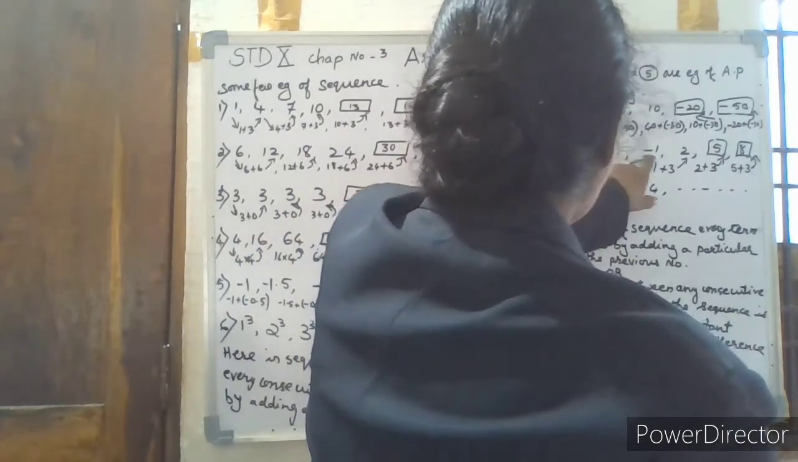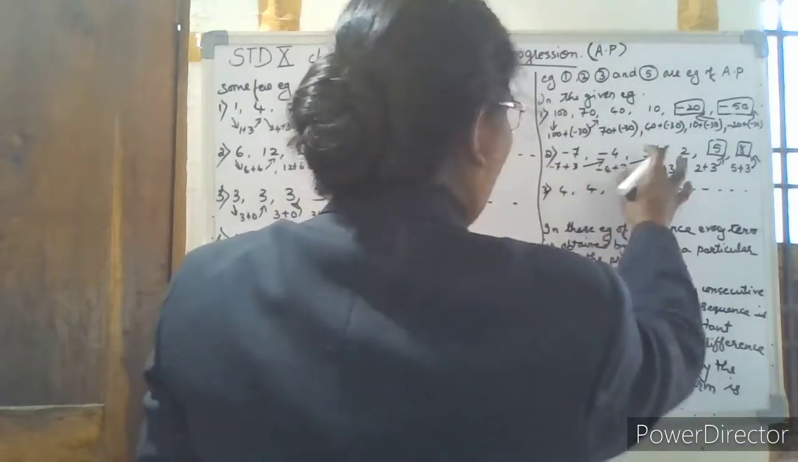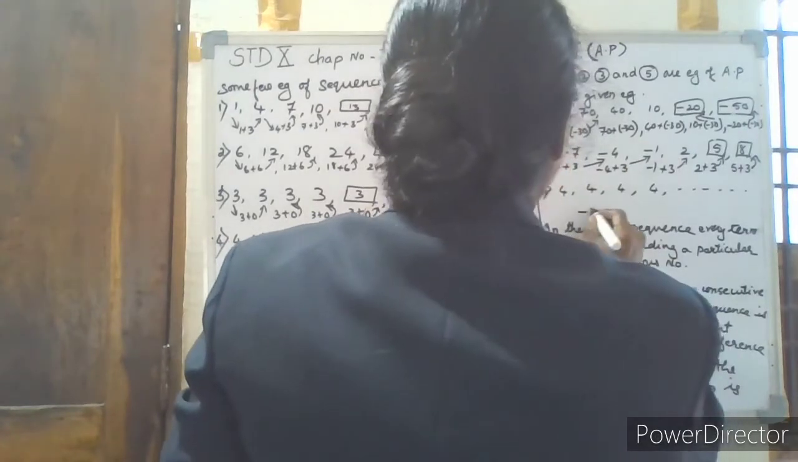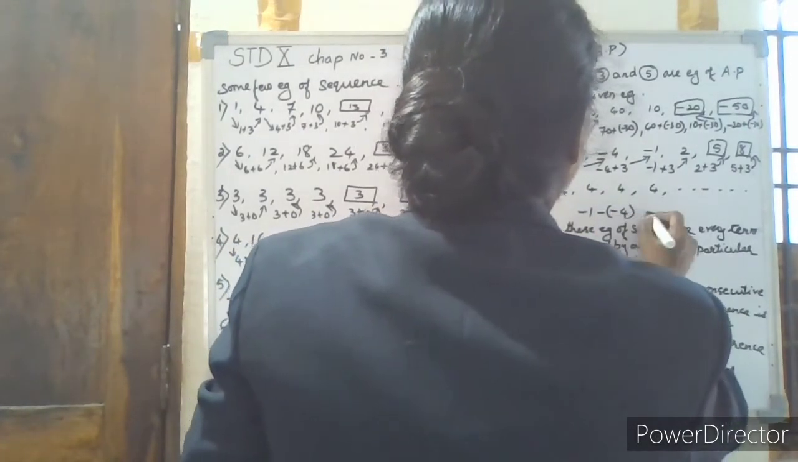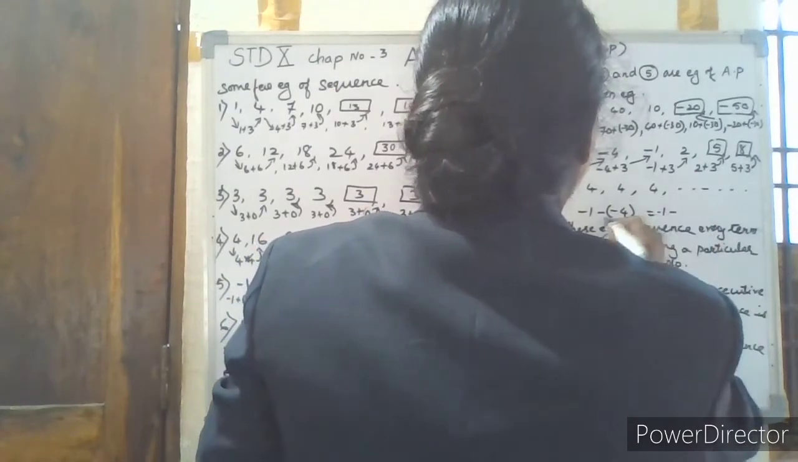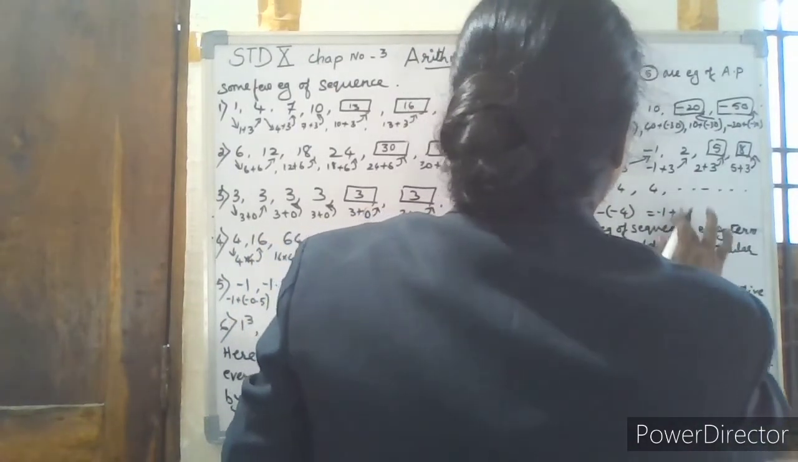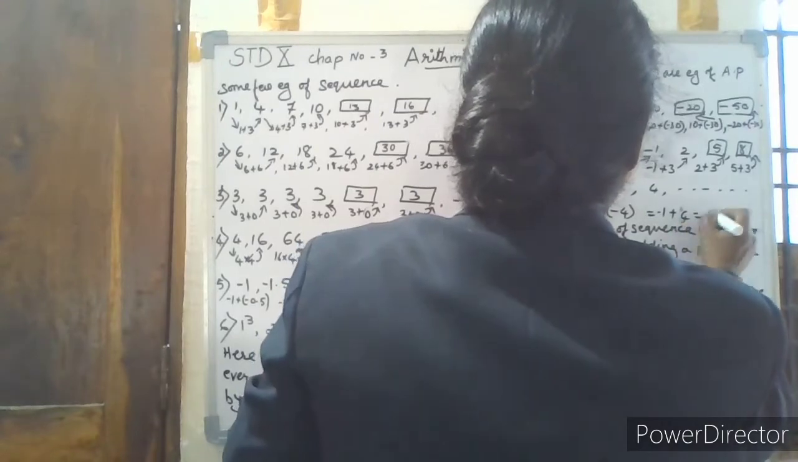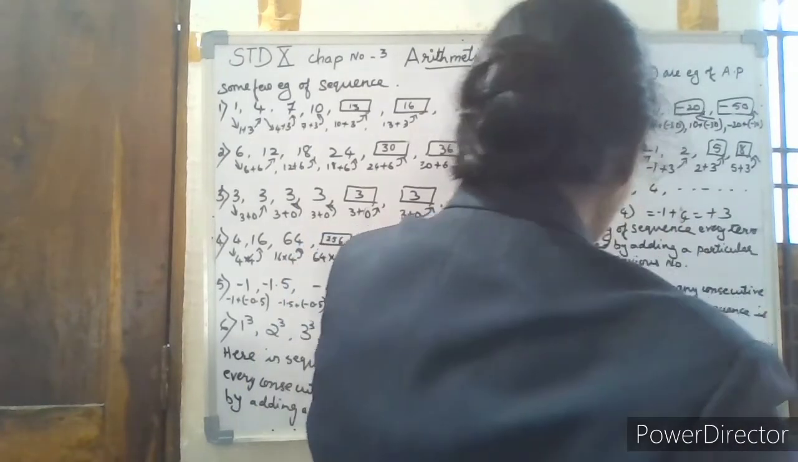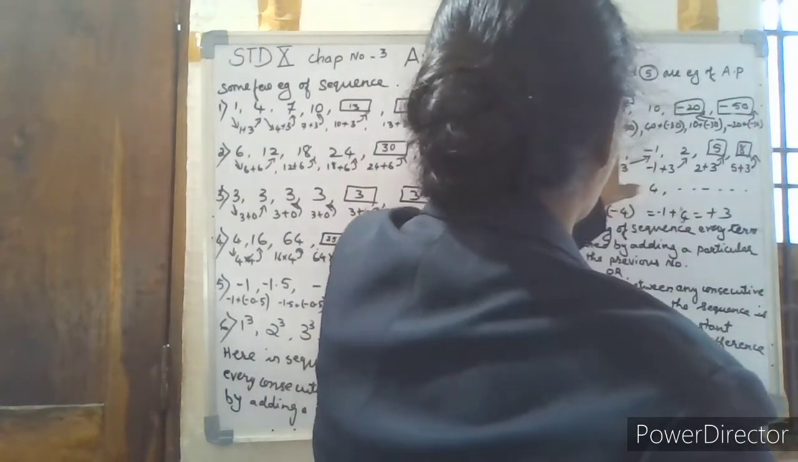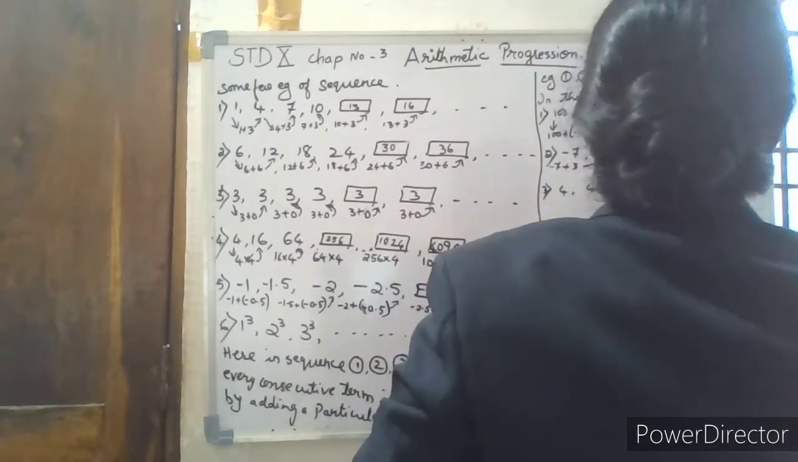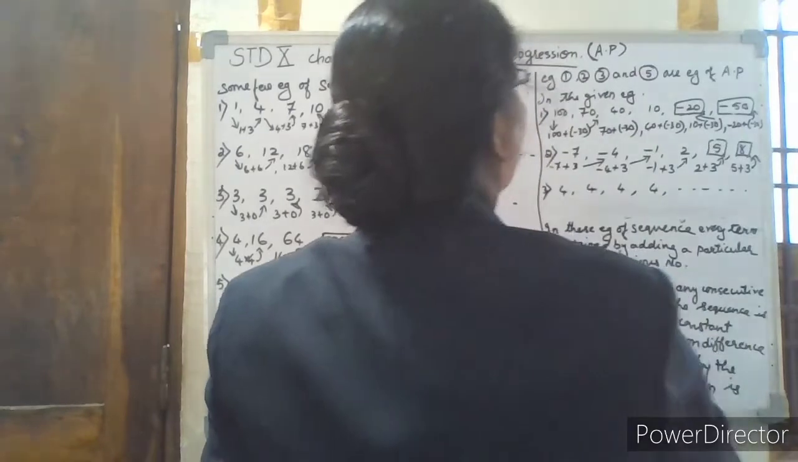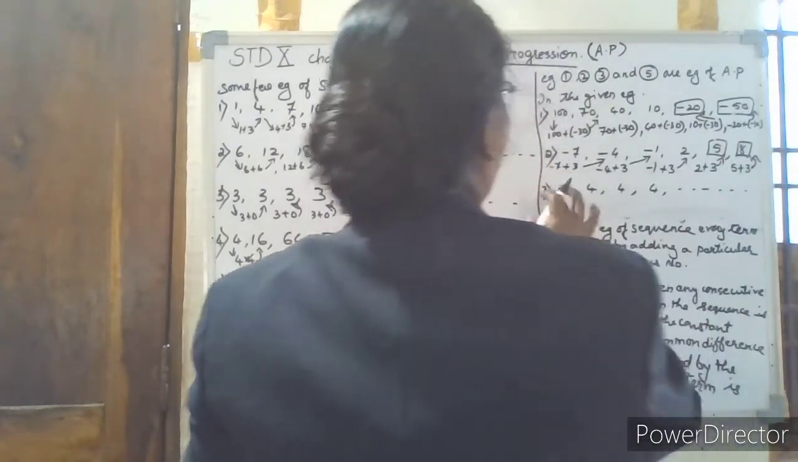Again in the same manner, if you do this one, that is minus 1 minus in the bracket minus 4, minus into minus becomes plus 4. So that is equal to plus 3. Here also the difference you got is plus 3. Here also the difference is plus 3. In the same manner, if we do it again, the difference between every consecutive term will be equal to plus 3.